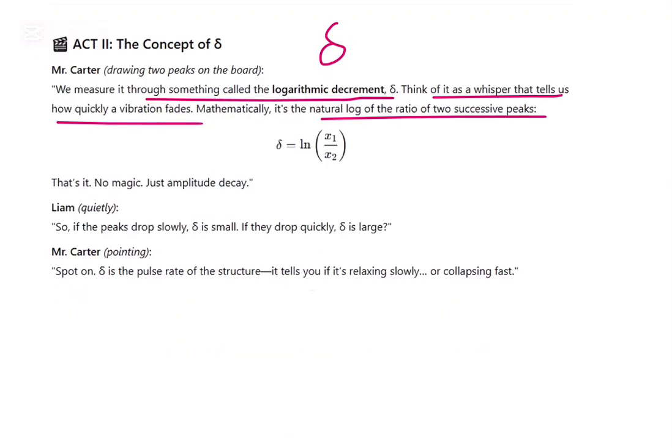If the peak drops slowly, delta is small. If it drops quickly, delta is large. You understand, right? Spot on. And delta is the pulse rate of a structure. It tells us if it's relaxing slowly or collapsing fast.